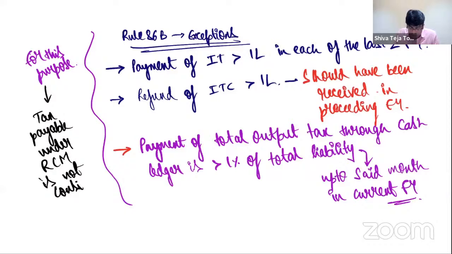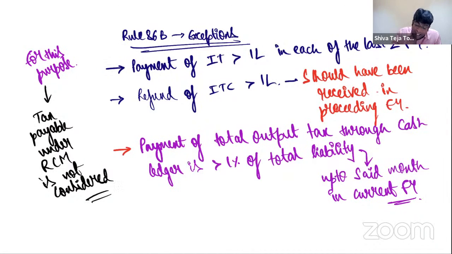Very logical, because if there is any tax payable under a reverse charge mechanism, that has to be paid using the electronic cash ledger only. That is why it is clearly given that GST liability paid under RCM should not be taken into account while calculating total output liability paid using the electronic cash ledger. Very interesting exception, my dear friends. No doubt about it.